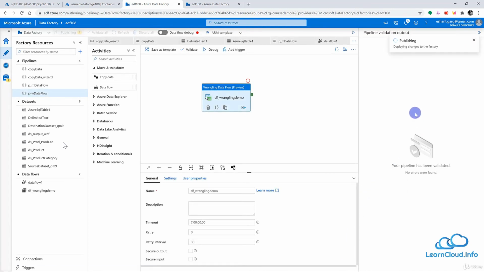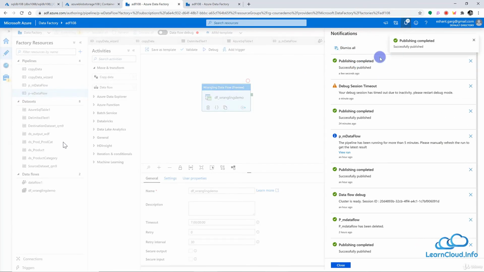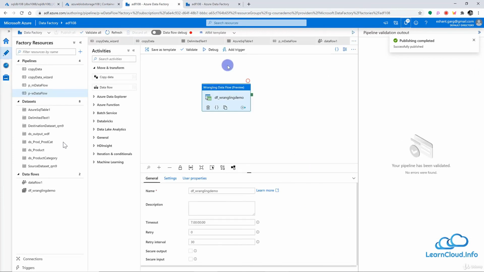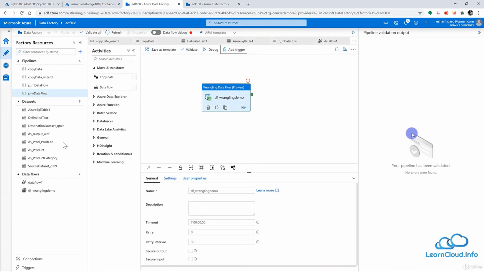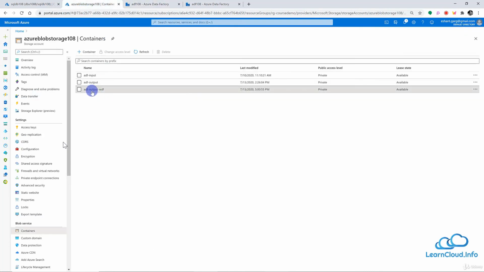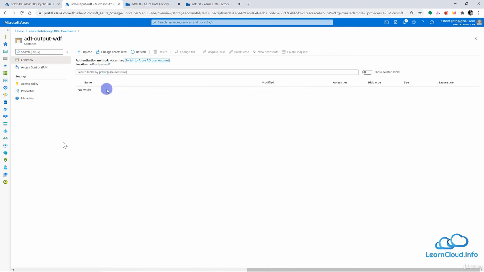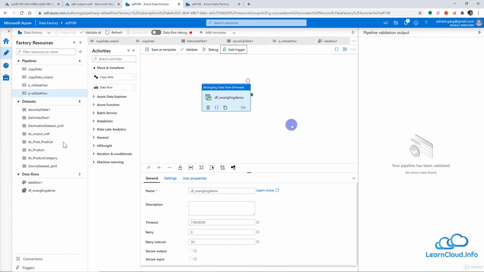And once again, as soon as the publish completes, I hope it is completed by now. And as soon as this completes here, I'm going to go ahead and run this pipeline. And this may take maybe a few seconds or few minutes to complete this wrangling demo pipeline. And this should produce an output in my ADF output wrangling data flow folder right here. So it will take a few minutes. Let me stop my recording here, and I will start it as soon as this completes.